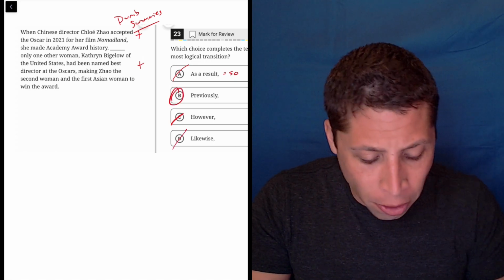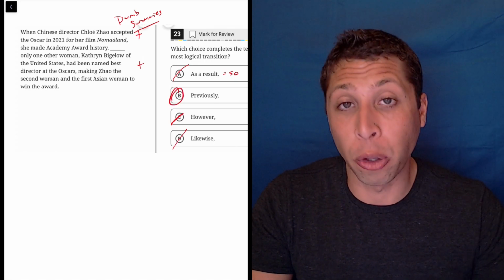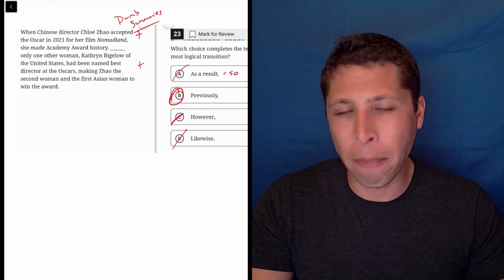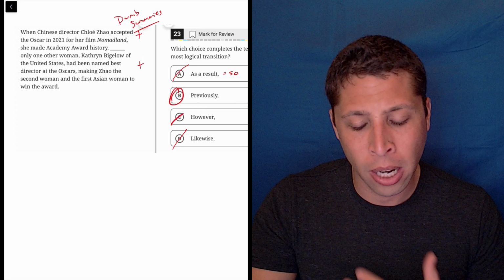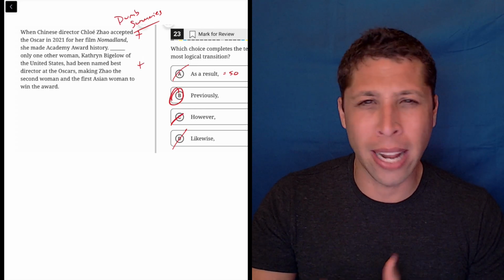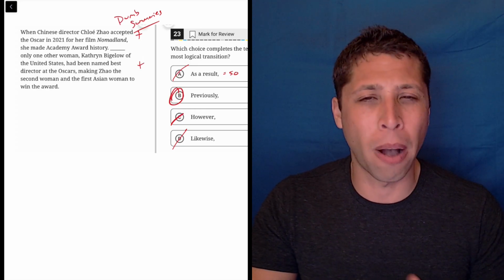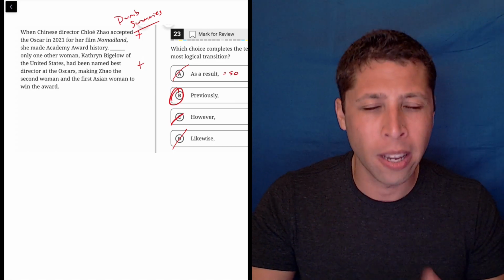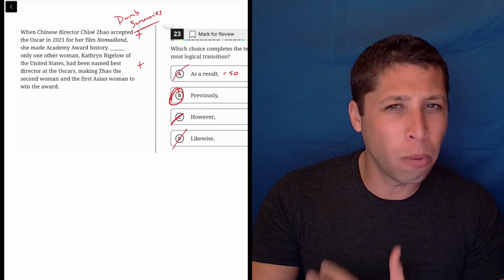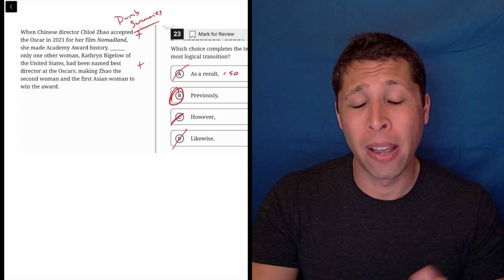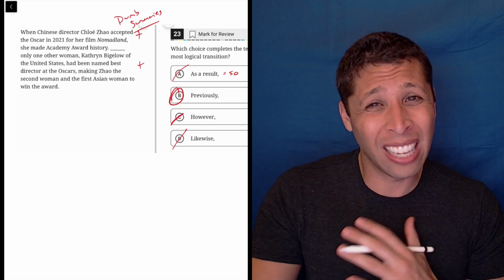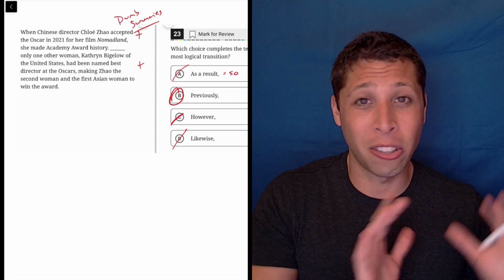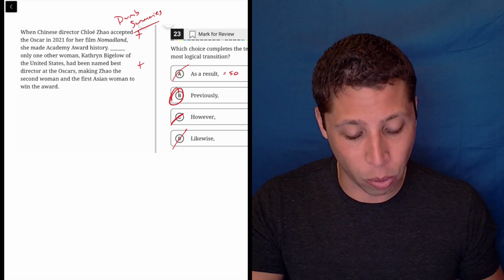So another piece of information that might be helpful with the word likewise is it's just such a very strange word. It is used for comparisons. It's when we're trying to say that two things are similar, but it's very rarely the right answer. It frequently comes up on the digital SAT, old versions of the SAT, as an answer choice for these transition questions, and it's almost never right. I don't think, maybe one time I've seen it be right. So if you had no clue here, you stay away from a word like likewise. Just historically speaking, it's not likely to be correct.